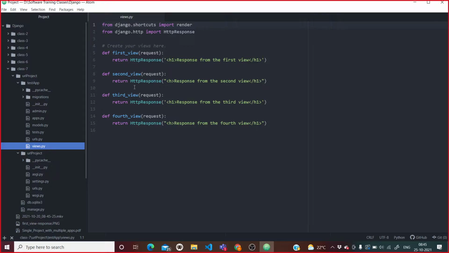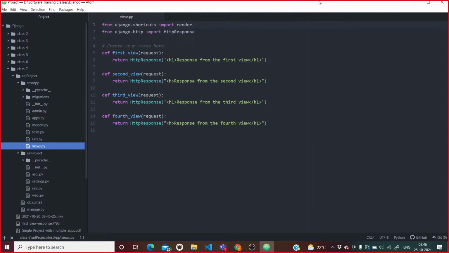Somehow both files, HTML and views.py, should be connected, so that data from the views.py file can be extracted in the HTML file, and something from the HTML file can be brought back to the views.py file. Is it clear, guys? Yes, sir.